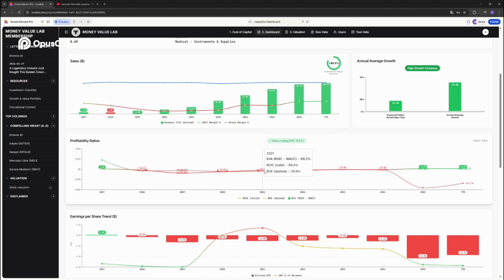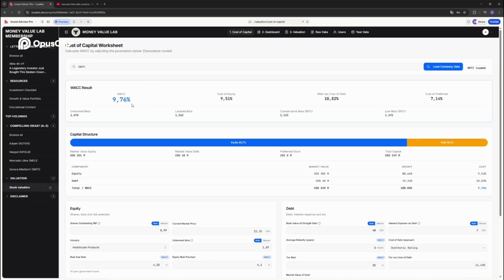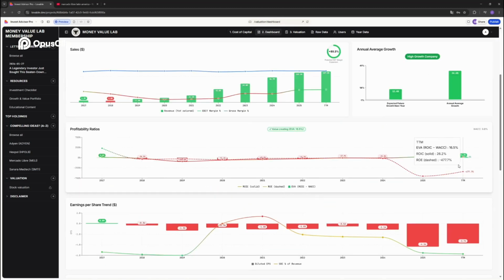Now here's something that I always repeat and have been quite adamant about in my investment checklist. I always want to invest in companies that create shareholder value, meaning they have a return on invested capital higher than their weighted average cost of capital. The weighted cost of capital is what we computed here. Cost of capital. This is what you get, right? 9.76%. It was quite easy. The model did everything for you. And here you can see trailing 12-month economic value added is positive. So what it's saying to you is that Sanara MedTech is creating shareholder value. It's not destroying shareholder value, which is good.